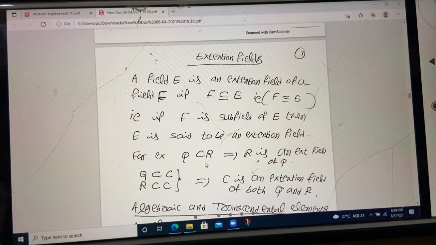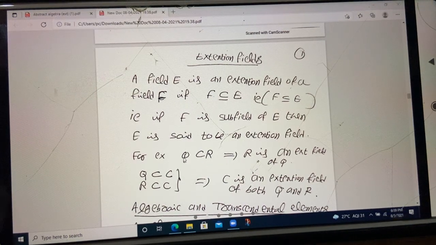Now, for example, you know that Q is a field, R is a field, Q is a subset of R. So R is called an extension field of Q, and Q is called a subfield of R. Subset is called subfield, superset is called extension of Q.